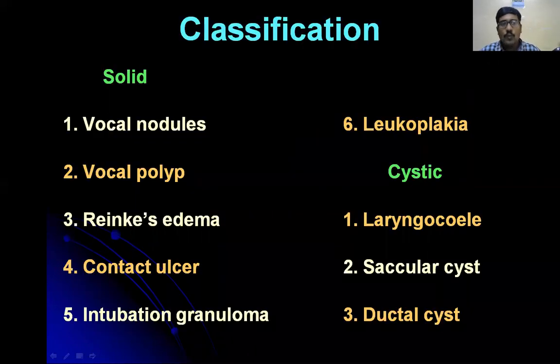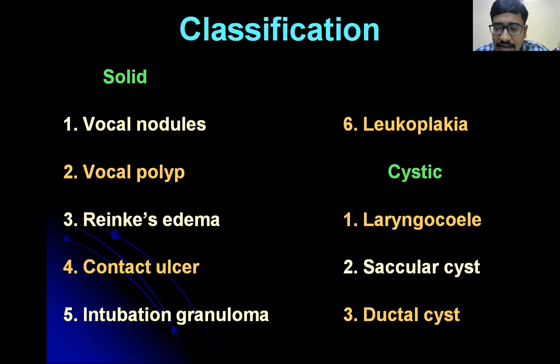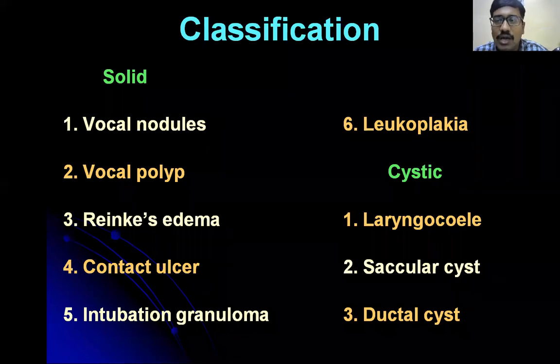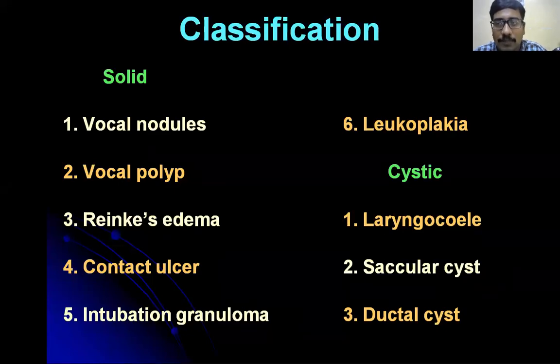Now we'll discuss the classification of the lesions of the vocal cords. They are vocal nodules, vocal polyps, Reinke's edema, contact ulcer, intubation ulcer, leukoplakia, laryngocele, saccular cyst and ductal cyst. Students, what you have to remember is all this will be asked as 2 marks questions, and many PG entrance bits will be asked from this field, because this field is very, very important. Not maybe asked, will be asked from this part of the lecture.